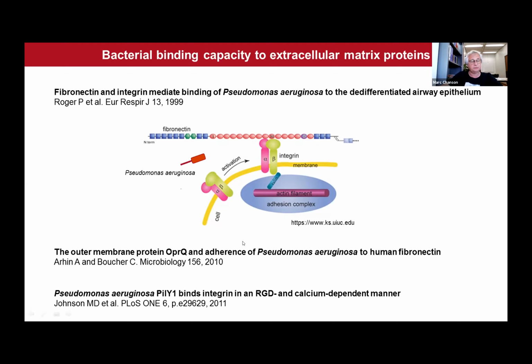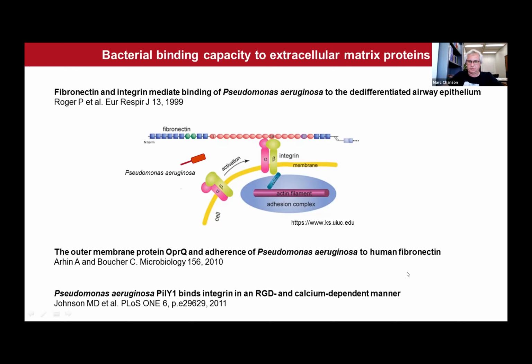And this is the case for Pseudomonas aeruginosa. It has been shown some years ago that fibronectin and integrin can mediate the binding of Pseudomonas aeruginosa to the dedifferentiated airway epithelium.